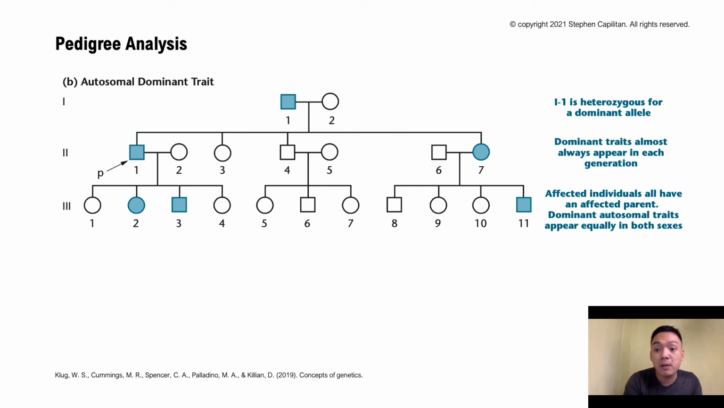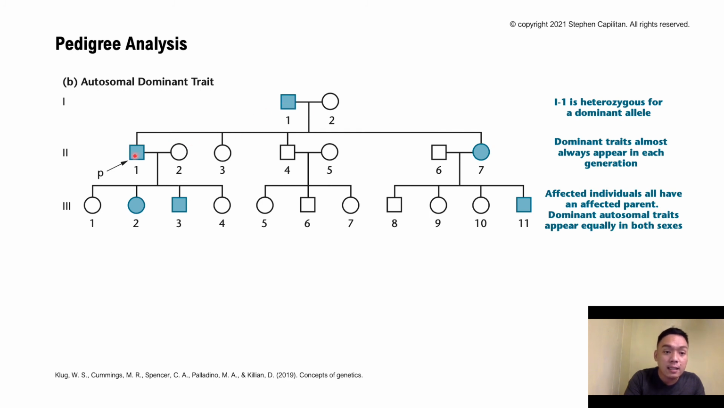So in this example, we have here 1-1 is heterozygous for the dominant allele. The first step to doing this is you will assign the labels. For this autosomal trait, assign your genotypes for this second generation and third generation. In this autosomal dominant trait, it appears in every generation. In the 3 generations it appeared for males and females, and affected individuals all have an affected parent.